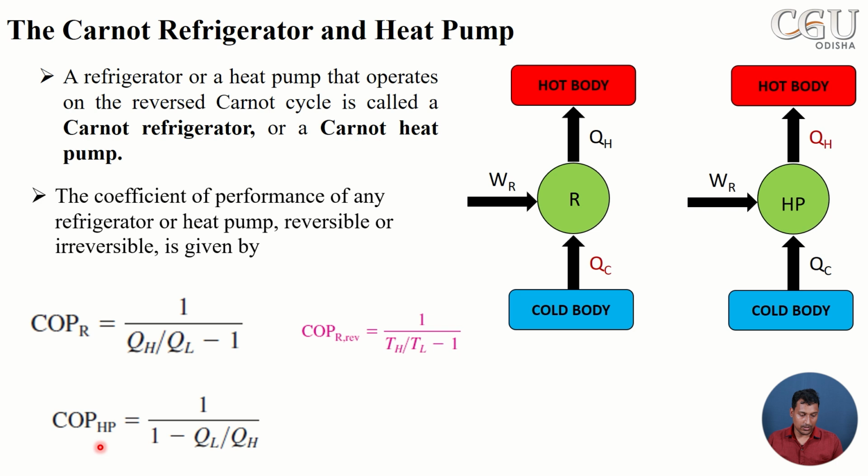In a similar manner for the heat pump, COP of heat pump is equal to 1 by (1 minus QL by QH), which is equal to 1 by (1 minus TL by TH). And already we have proved COP of heat pump is equal to 1 plus COP of refrigerator.